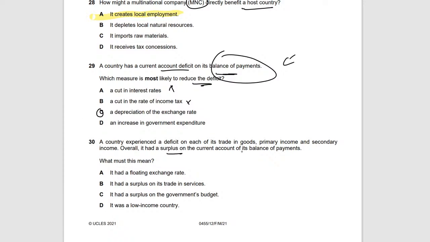A country experienced a deficit on each of its trades in goods, primary income and secondary income. Overall, it had a surplus on the current account of its balance of payments. What must it mean? So there was a surplus in the current account, not a floating exchange rate. When it has a surplus on the current account of its balance of payments, that basically means it had a surplus on the trade in services. Yep, this is correct. It had a surplus on the government budget? Nope. It was a low income country? Nope. Okay, because it's literally saying the country experienced a deficit on each trade in its goods. That itself will give you the answer.